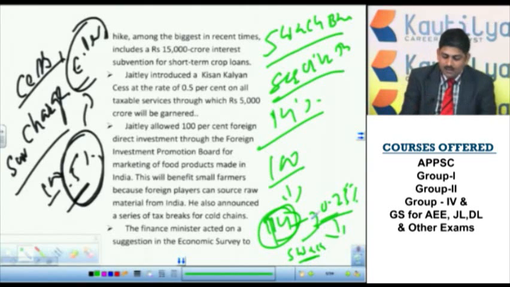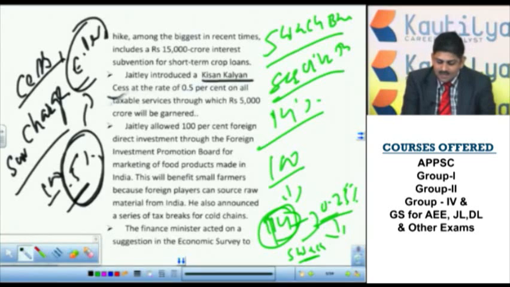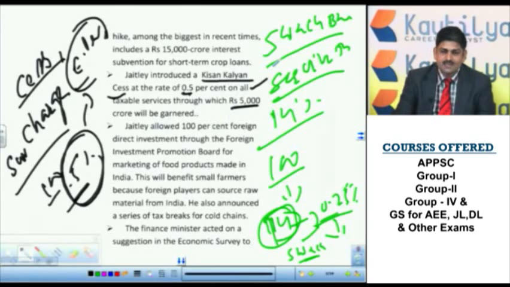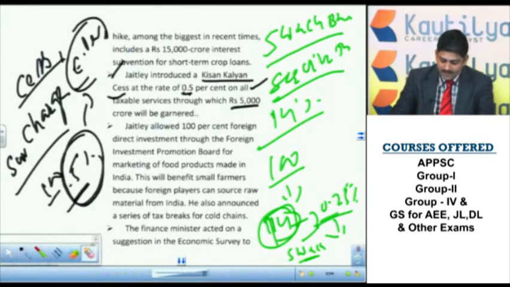So this time the government introduced a Kisan Kalyan cess of 0.5% on all taxable services, and out of this, the Government of India wants to earn rupees 5,000 crore, and this is used for the welfare of the farmers. As I said, a special or specific aim will be there on the cess. Now in this case, under Kisan Kalyan cess, what is the special purpose? That is for the welfare of the farmers.